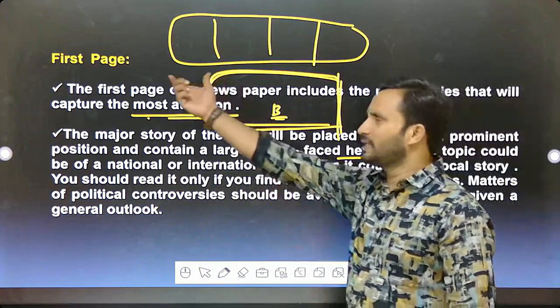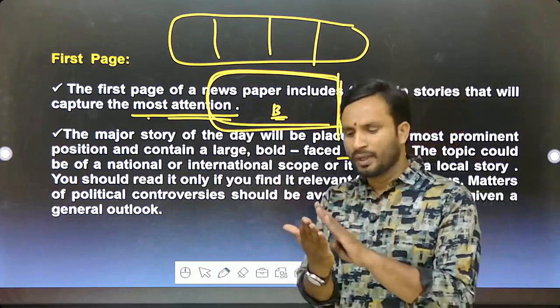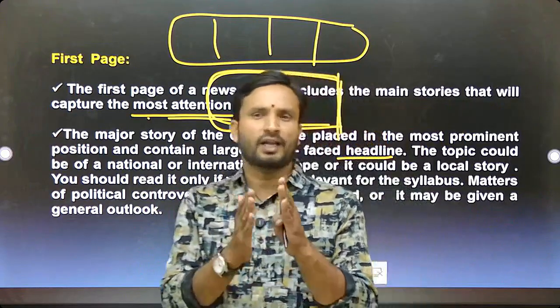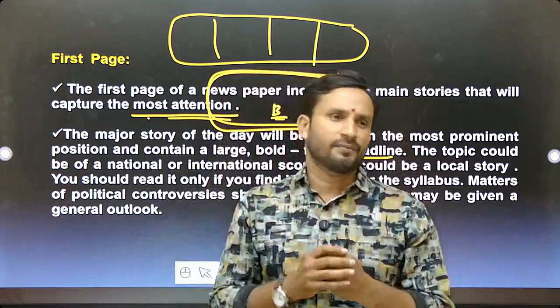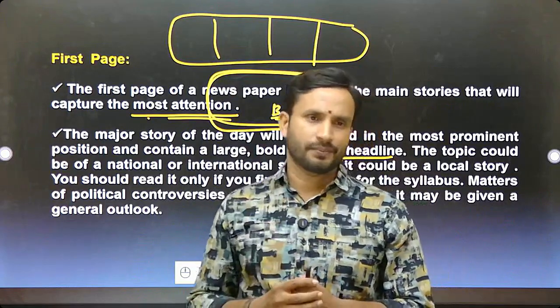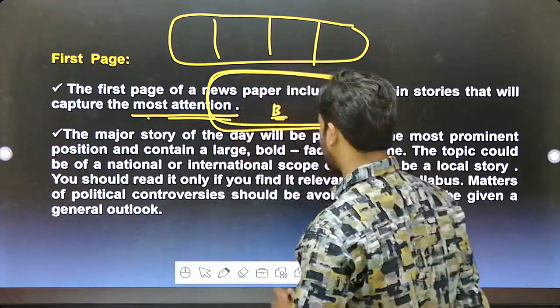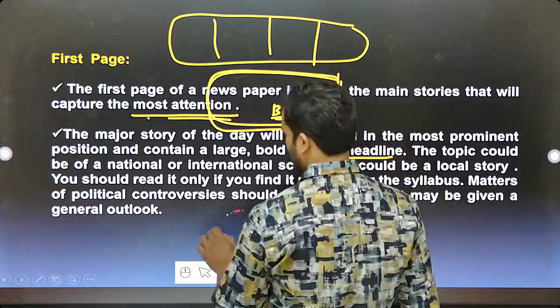The moment you go through the newspaper's front page itself, you will see what is getting the most attention in the news. Front page is nothing but that. Next one.